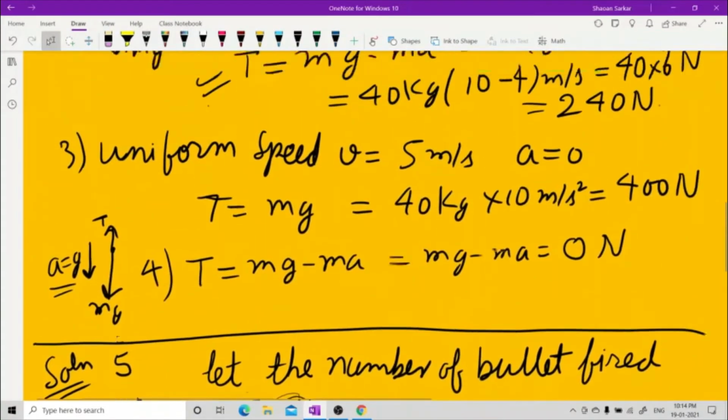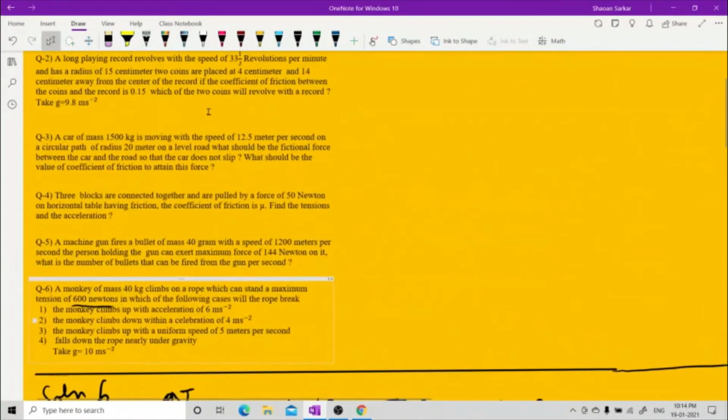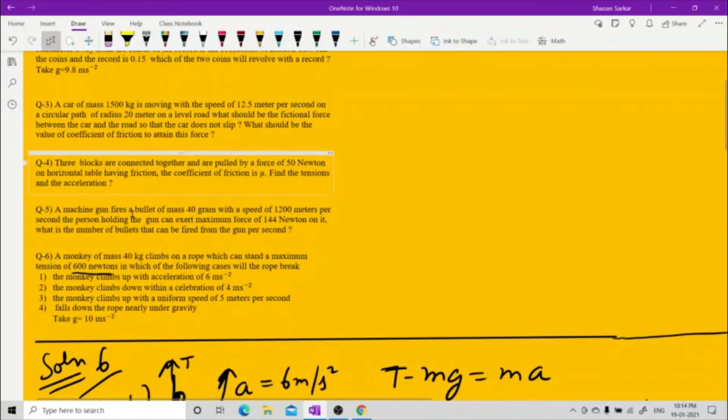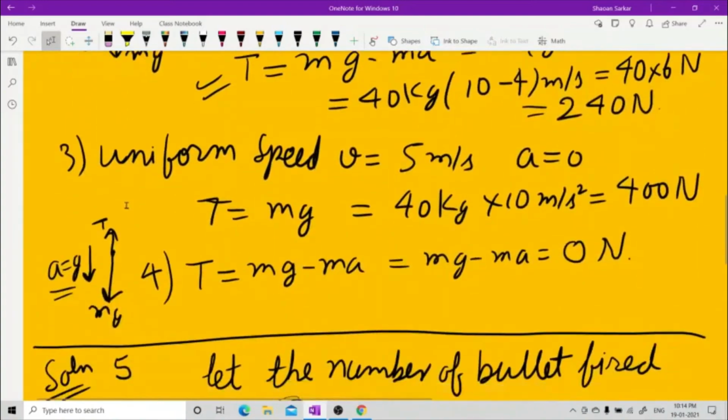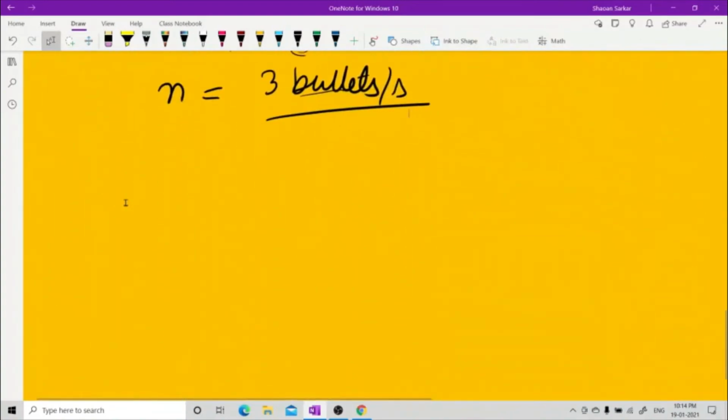Let us see the next question. What is the next question? The next question is, 3 blocks are connected together by a string and pulled by a force of 500 Newton. The coefficient of friction is given. Find the tension and the acceleration. Very simple. I'll not do it fully. You will do it. I'll just explain how to do this.